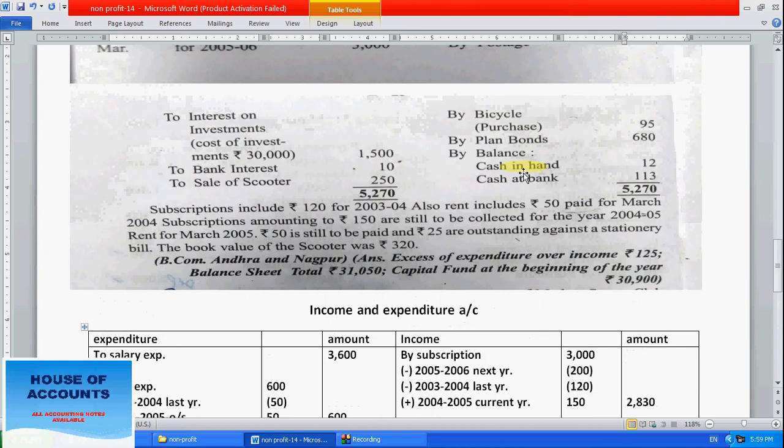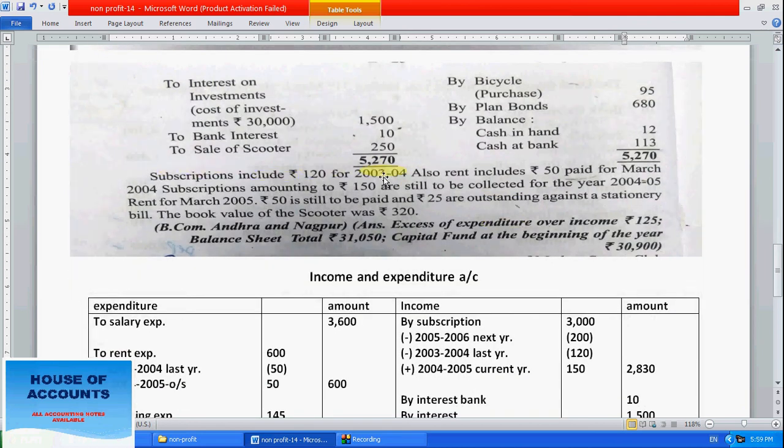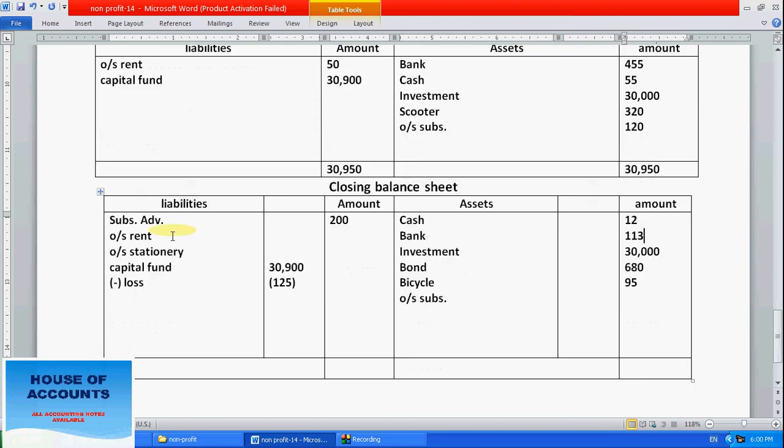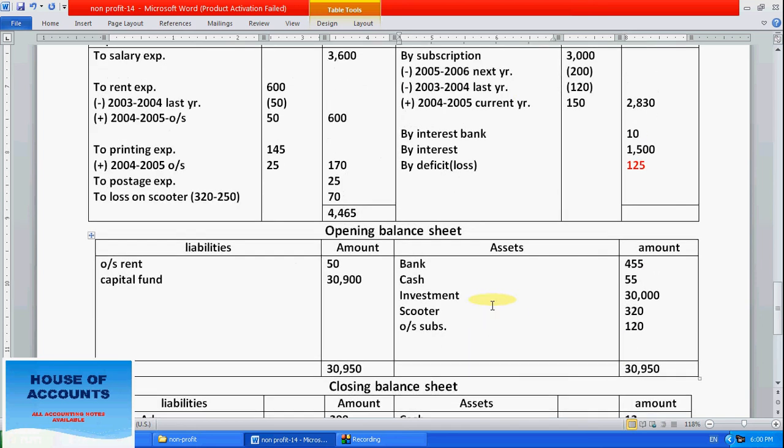Next entries. So these receipt entries we have already taken. Subscription belongs to last year, rent also belongs to last year, paid for March 2004. Subscription amounting to 150 is still to be collected, so we have to collect 150 as a subscription for the current year. So right here, outstanding subscription means pending subscription 150 we have to receive. So outstanding subscription for 2004 to 2005, the current year, we have pending.